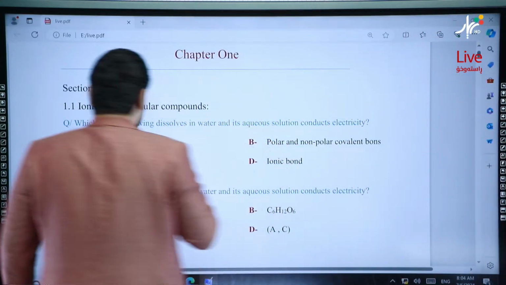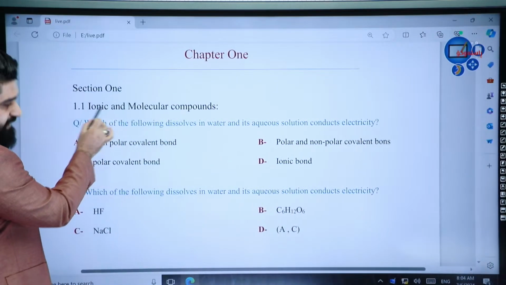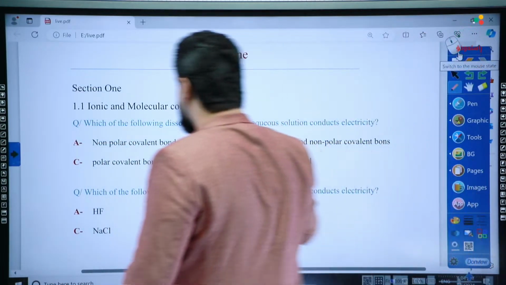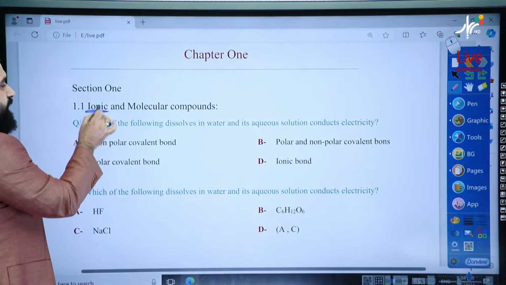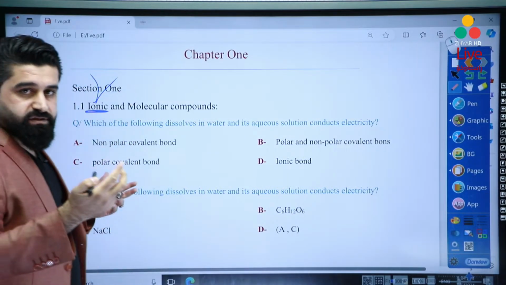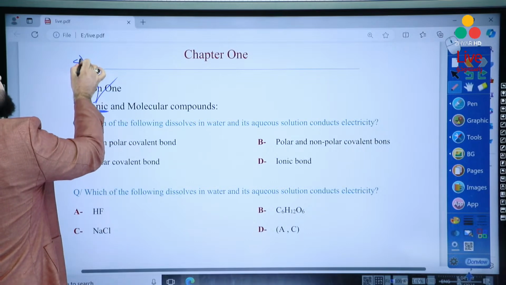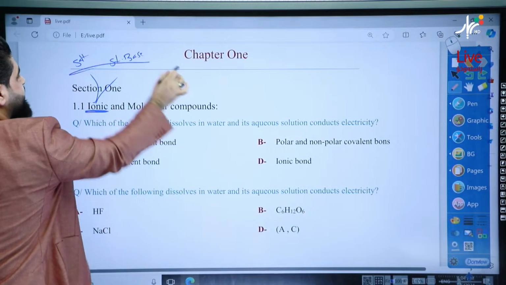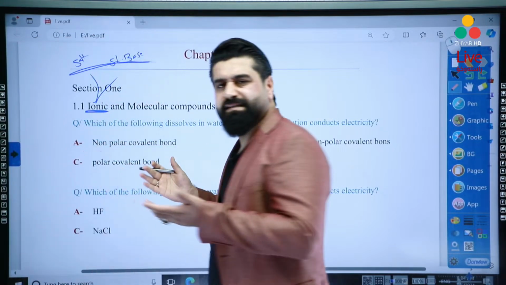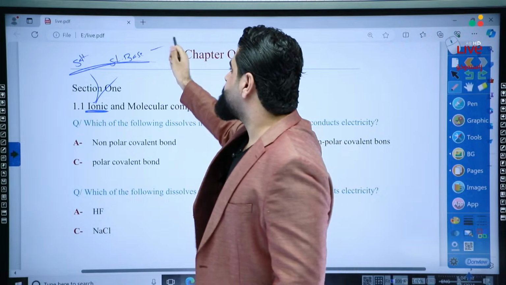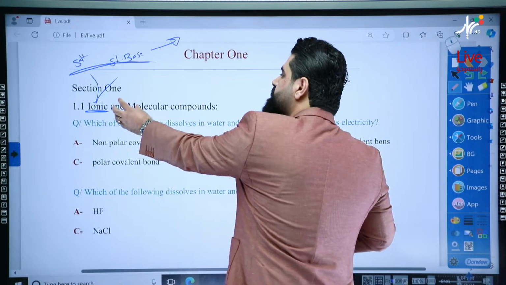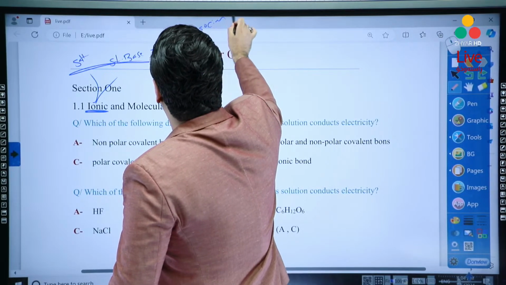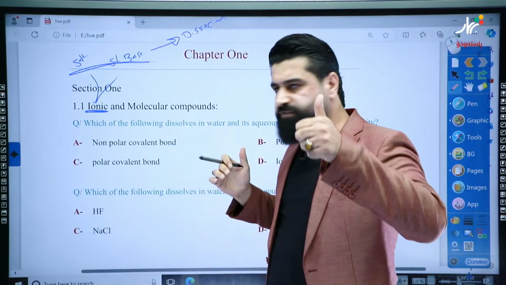Ionic compounds, as you know, are salts and strong bases. Okay, let's activate the board. Good. Yalla. Ionic compounds. There are two classes of ionic compounds. One of them is salt, okay? And another one, strong bases. So when they dissolve in water, how do they behave? They become dissociated. The reaction of the ionic compound inside of the water is called dissociation. So you have to know, ionic compounds, they dissociate. Okay? This is very important.